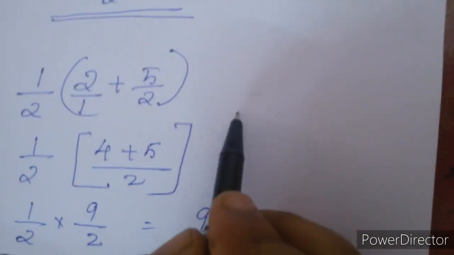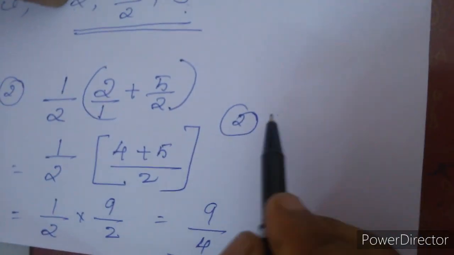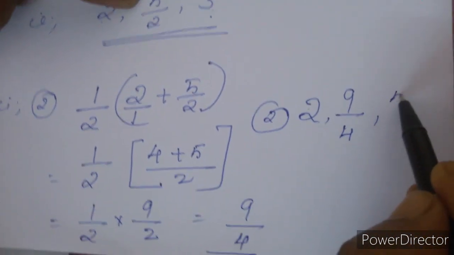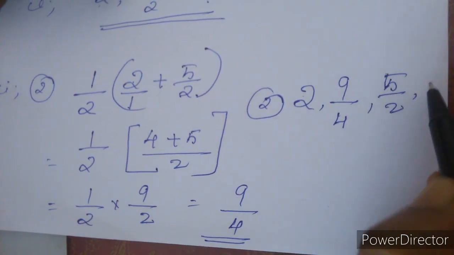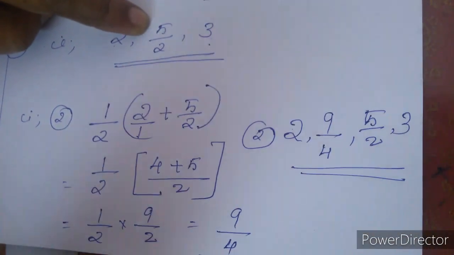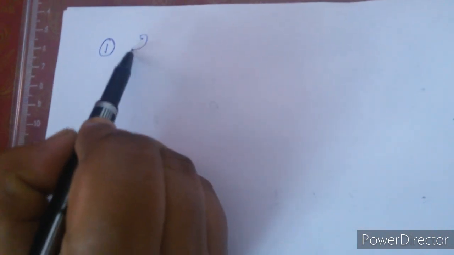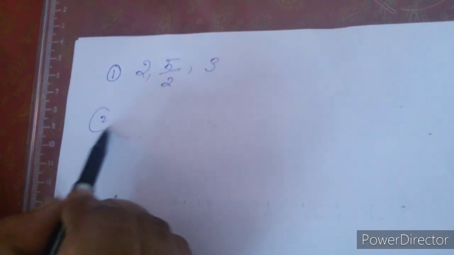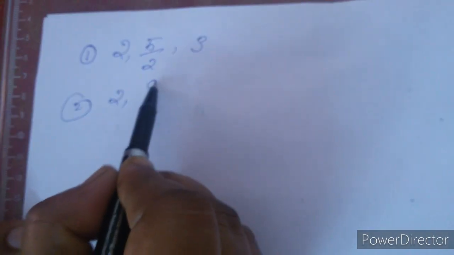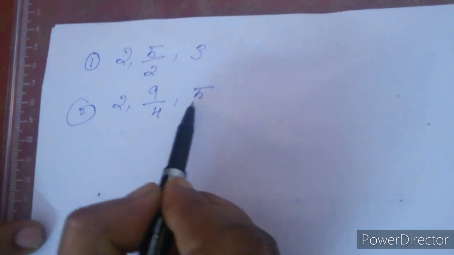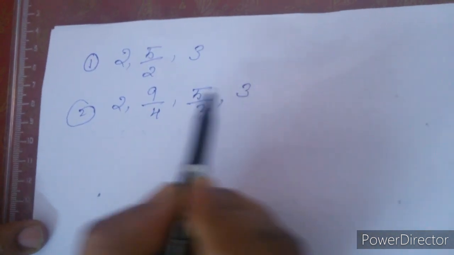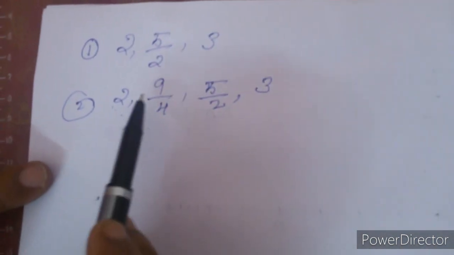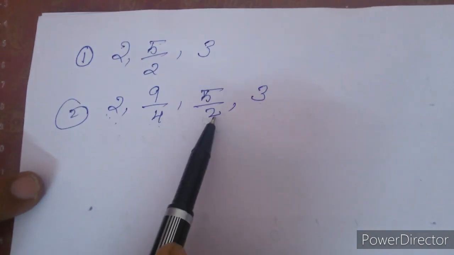Therefore, the second set that we are getting here is: smaller number 2, next number 9/4, next number 5/2, next number 3. First set of answer: 2, 5/2, 3. The second set of answer: 2, 9/4, 5/2 and 3. Now, 2 and 3 are at both ends, and 9/4 and 5/2 are coming in the middle.